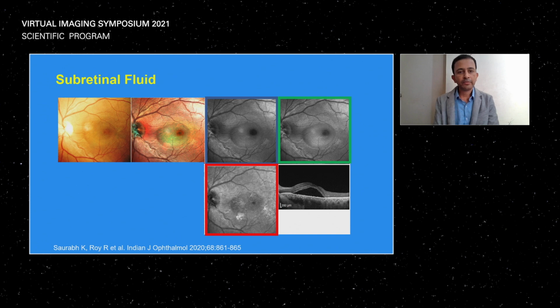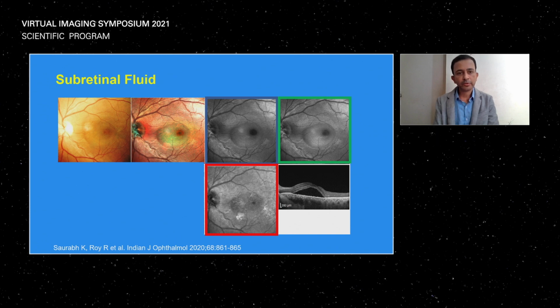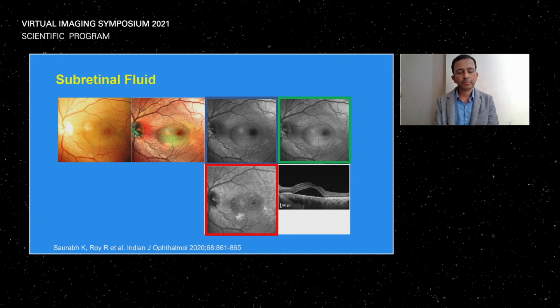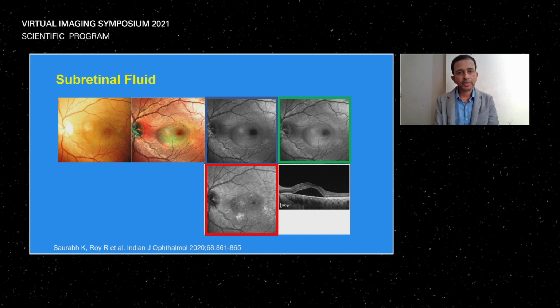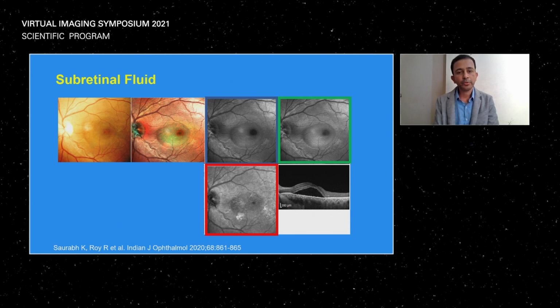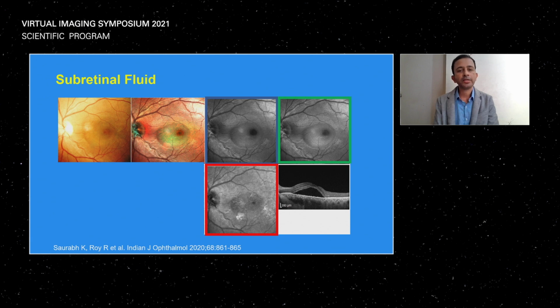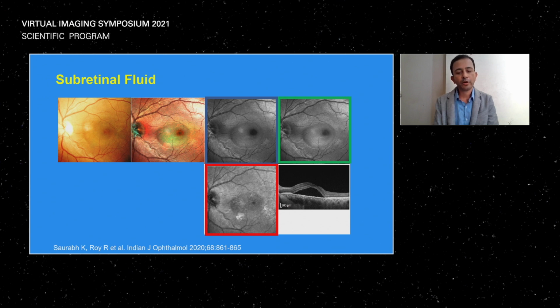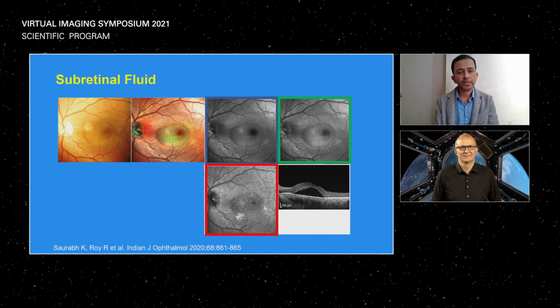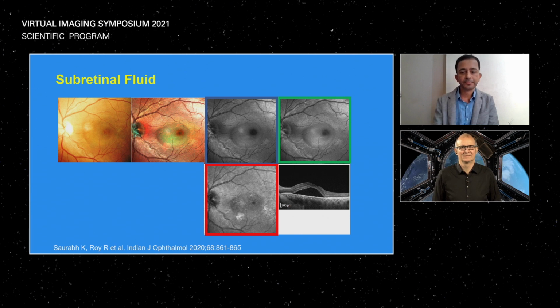A case of subretinal fluid, in a case of central serous choroidopathy. Color fundus photo doesn't show that much, but the multicolor image shows the greenish hue, and it also shows the extent of the boundaries of the normal and abnormal retina. The fluid is also very well seen there.